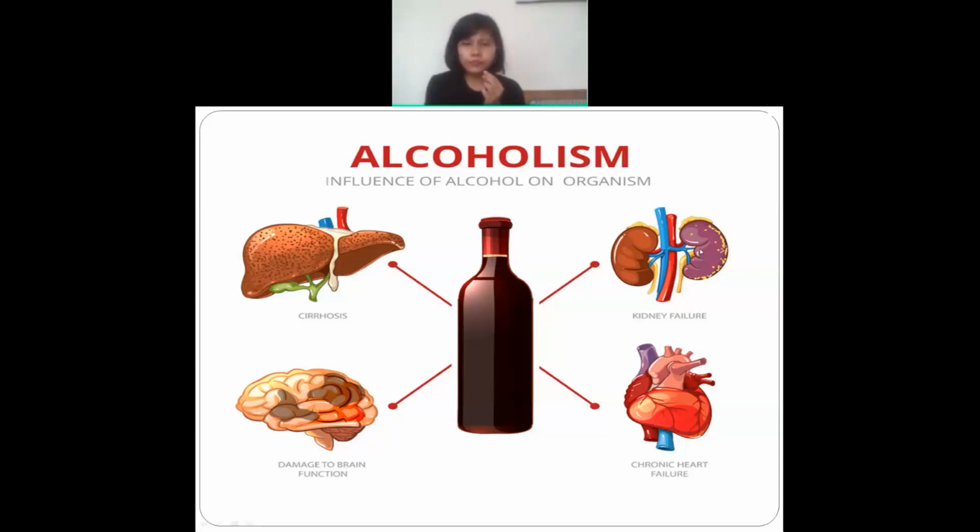It affects in that way also. Okay. And sometimes it might lead to some kind of mental disorder also. If a person is too much alcoholic, it happens. I have seen it personally also. I've experienced it when I was posted there, in the ward, I have seen. So it affects the mental health also. Okay, is it clear? Yes, ma'am. Okay.